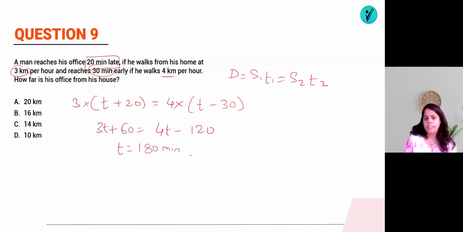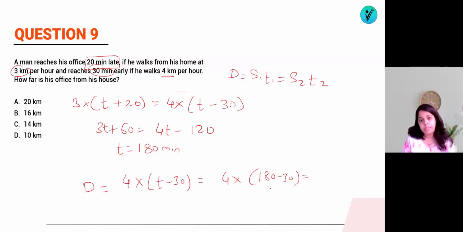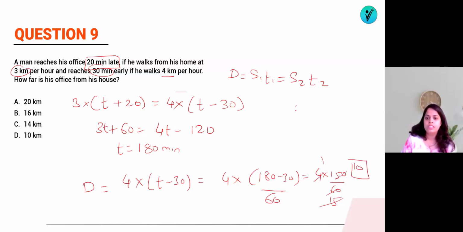Right? So T is 180 minutes. Now I have to find out the distance. So I will substitute either here or here. If I substitute in this one, 4 into T minus 30, that means 4 into 180 minus 30. So distance will be, this is in kilometers, this is in minutes, so I have to convert it into hours. So I will divide by 60. So 4 into 150 by 60. So how much it will be? 4 ones are 4, 15s are 15, into 10s are. So distance will be equal to 10 kilometers. That is option number D, which will be the answer.